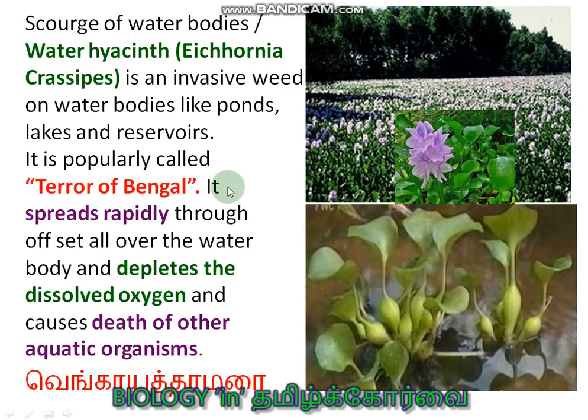And this is the water hyacinth. The water hyacinth is also an example for offset only. Eichhornia crassipes. And here some notes are given about it. It is the terror of Bengal.